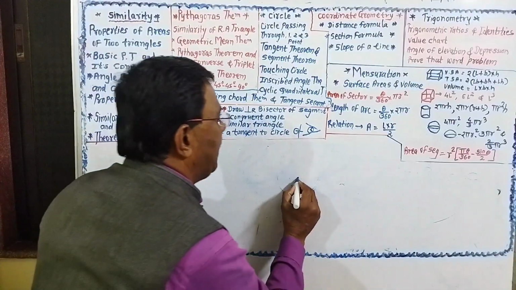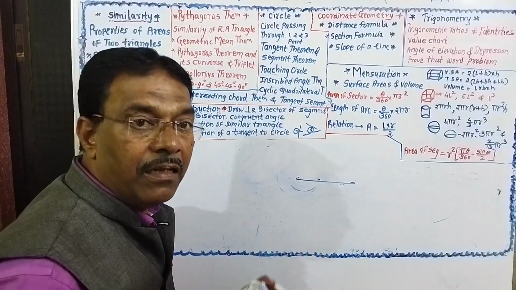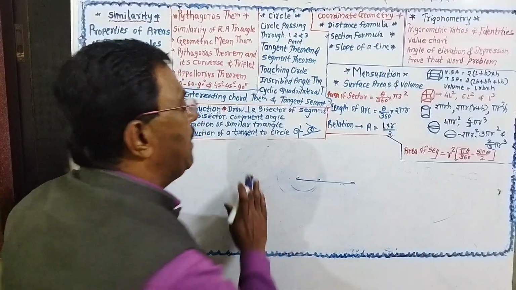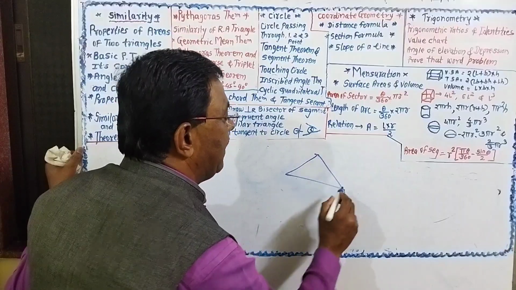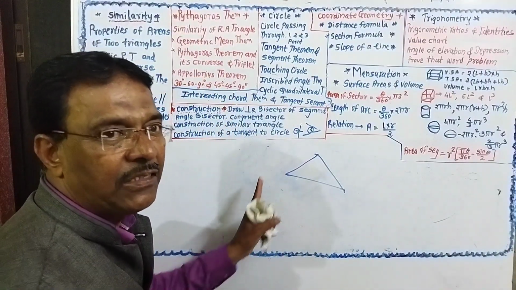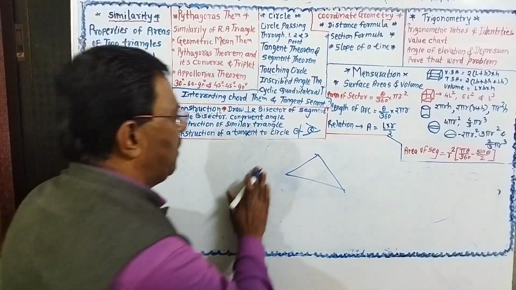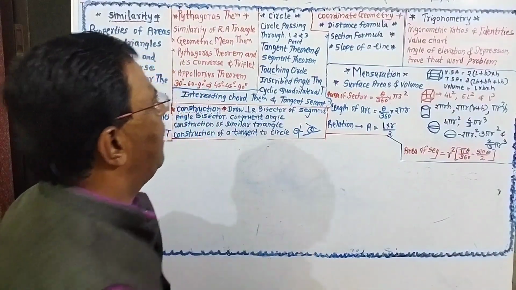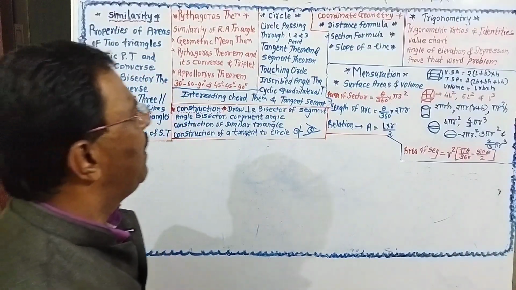If the 3 points are collinear, we cannot draw a single circle. We can't draw a circle. If the 3 points given are non-collinear, then we can draw a single circle, only one circle passing through the 3 non-collinear points. So next is tangent theorem and tangent segment theorem.